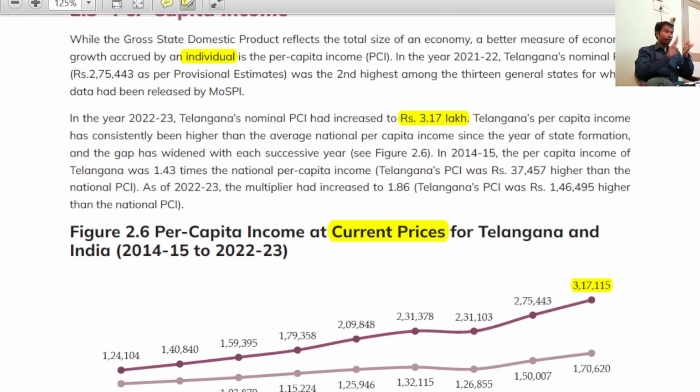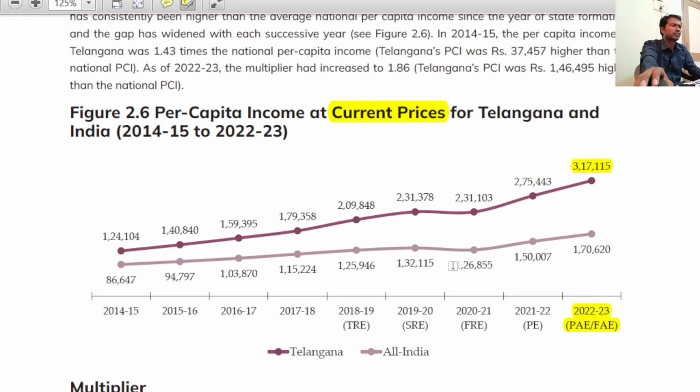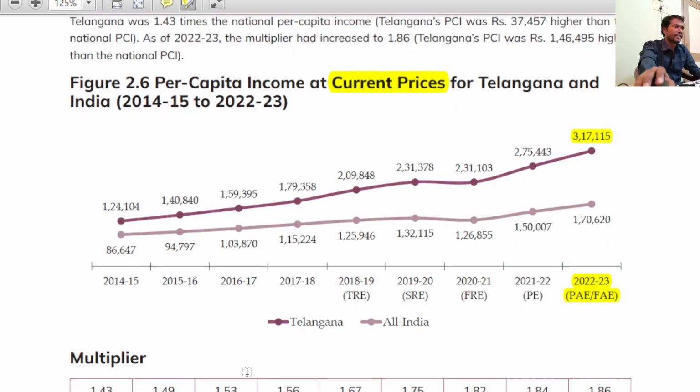So we can frame three statements here, with respect to Telangana's GSDP at constant prices, current prices, and similarly the current price per capita income, right? So do remember, sir, whenever a graph is there, we can have some inference. You need to have some statements out of graphs, because the examiner generally takes statements from the graphs, because basically it is a filtering, right?